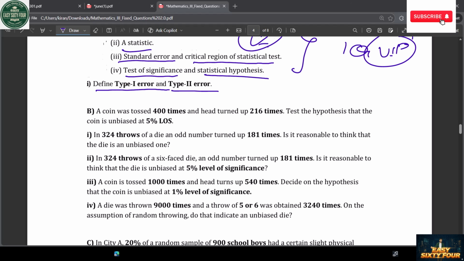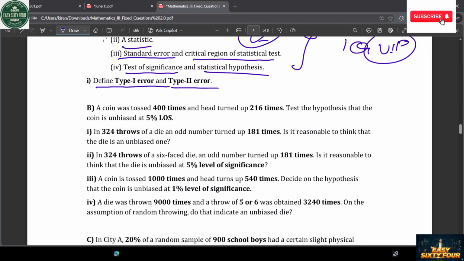Okay. After that, I think the values will differ, because they give different values every time. The coin was tossed 400 times and heads turned up 240 times. I think you should be comfortable with everything from 12th probability. Test if the coin is unbiased at 5% level. A die is thrown 324 times and a number appears 181 times.